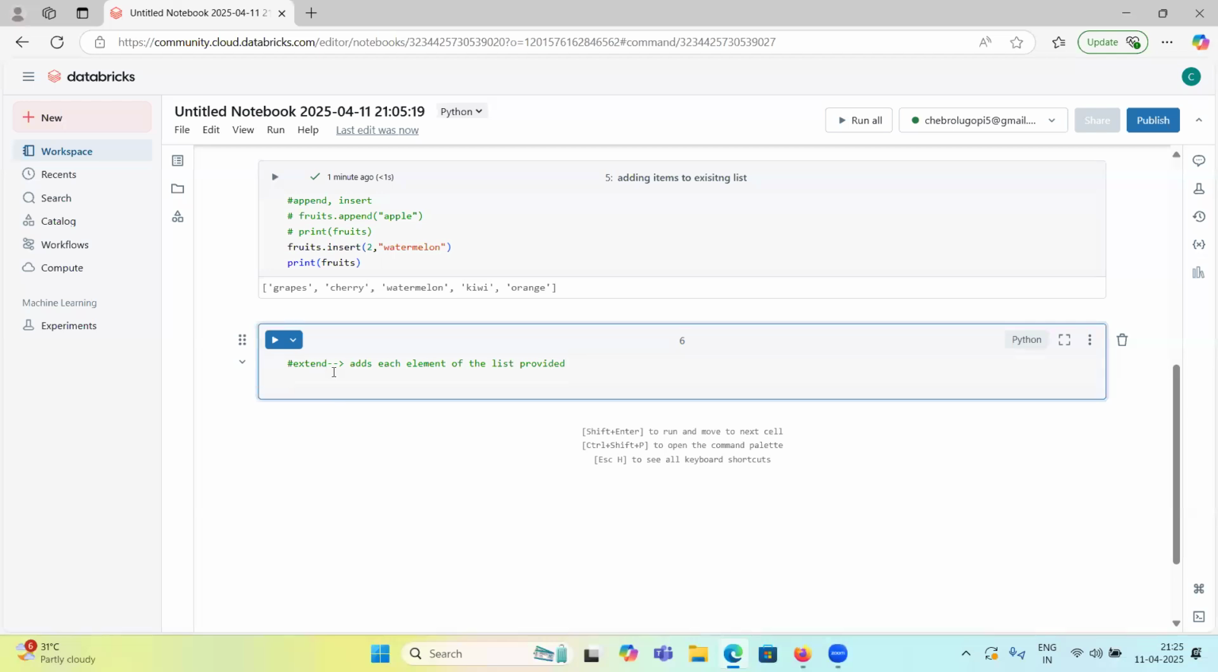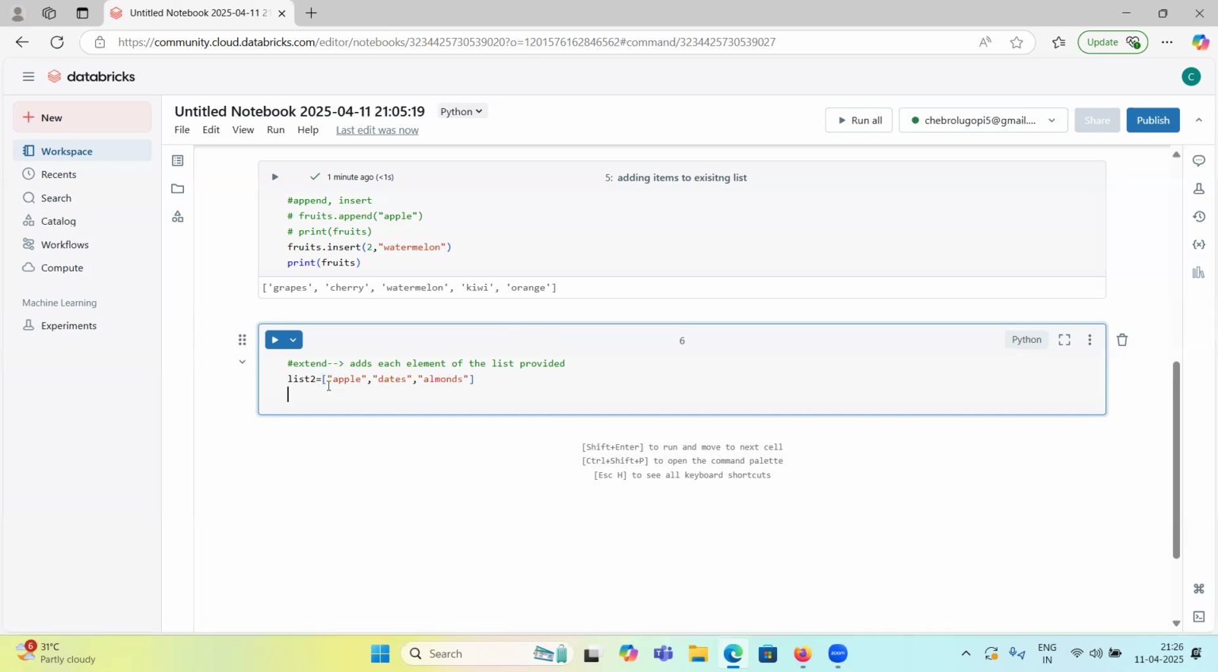So I will explain. So if I want to add, okay, list two. So list two equal to, if I want to add, give me some more, tell me some fruit names. Grapes, cherry, watermelon, kiwi, orange. Okay, apple is not included. Apple and one more. This one, orange, apple. Okay, dates, almonds.